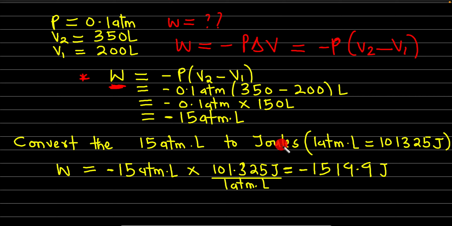You're going to convert this to joules. Now, why are we converting this to joules? Because if you keep your final answer here, it will not count. The unit of work is always joules, same as the unit of energy. So you cannot afford to leave your final answer in a unit other than joules for work. So we have to convert the atm liters to joules, and luckily enough for us, there is a direct relationship between atm liters and joules.